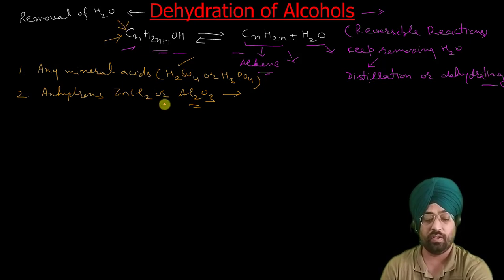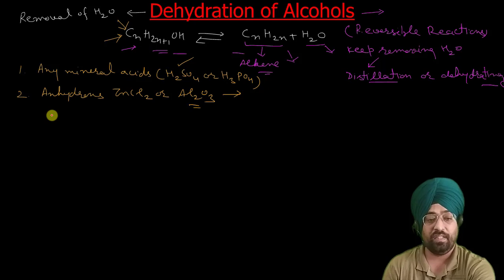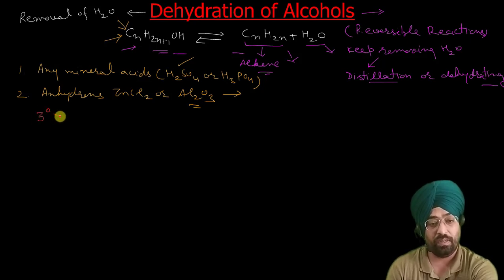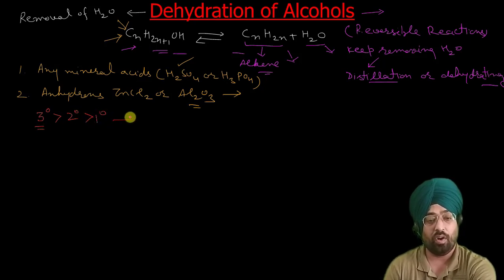Now we already know that alcohols can be classified as primary, secondary and tertiary alcohols, and the ease of dehydration depends on this. Tertiary alcohols can be dehydrated more easily than secondary alcohols, than primary alcohols. This is the order of ease of dehydration.